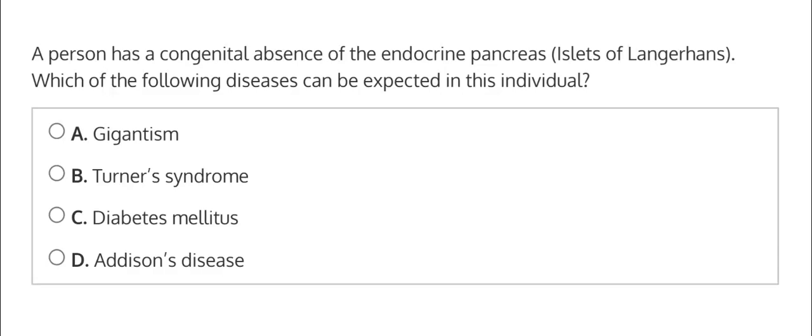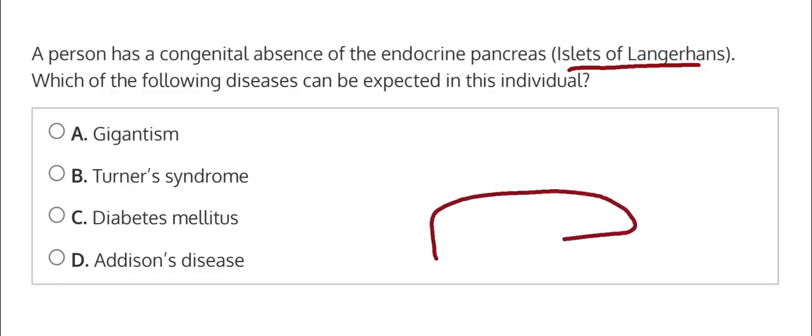A person has a congenital absence of the endocrine pancreas, or the islets of Langerhans. Which of the following diseases could be expected in this individual? So let's review the endocrine pancreas and the islets of Langerhans and what this is referring to.